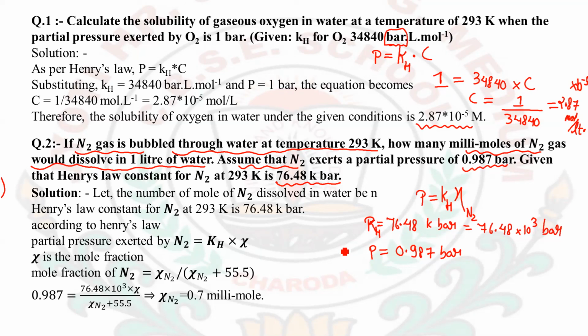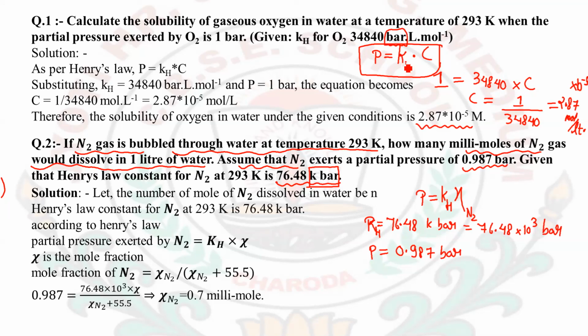According to the unit of Kh, you have to decide which formula you are going to use. As you can see, the unit before was bar liter per mole, so mole per liter was there, therefore I used the concentration formula. But if the unit is given only in bar or kilobar, then you have to use the mole fraction formula.